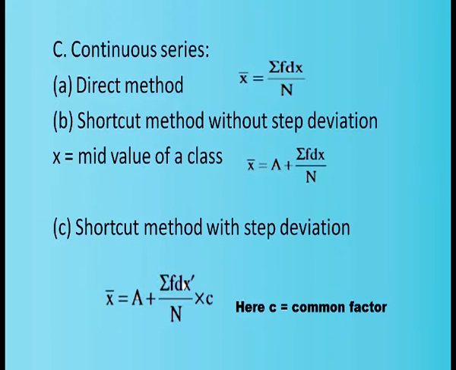In the case of shortcut method without step deviation, what we do is x bar equal to a plus sigma f dx by n. In the case of shortcut method with step deviation, arithmetic mean x bar equal to a plus sigma f dx dash by n into c. Here c is the common factor.